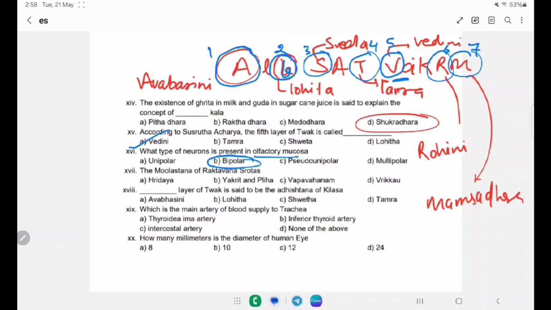The Moolasthana of Raktavaha Srotas. A. Hridaya, B. Yakrit and Pleeha, C is the Vapavahana and D is the Vrikka.